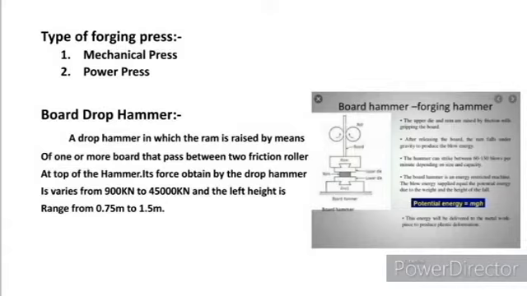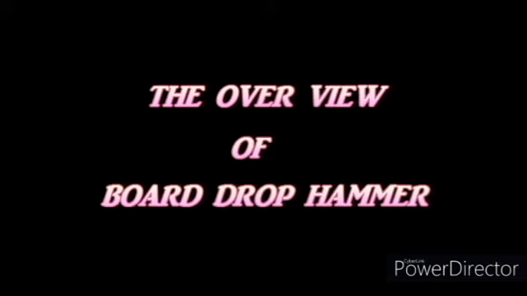In this, the force applied to one workpiece differs from 900 kN to 45,000 kN, and the lifting height of the ram ranges from 0.75 meter to 1.5 meters. The force applied on the work metal differs with the height or dimension of the ram which they lift. The working principle of the board drop hammer.